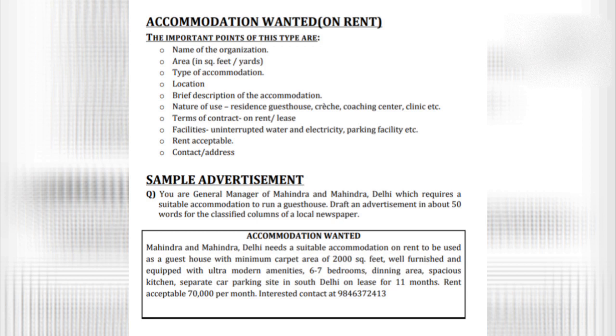So this is what you are going to write in this type of advertisement, and on the very top you are going to put the title as Accommodation Wanted. Here I would like you to take care of how to spell the word accommodation. You will write it as A-C-C-O-M-M-O-D-A-T-I-O-N.